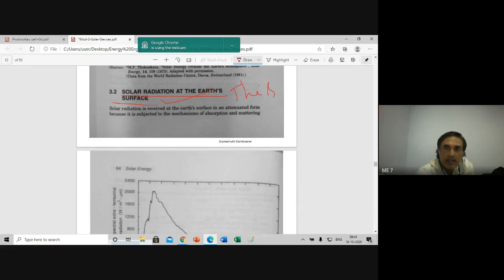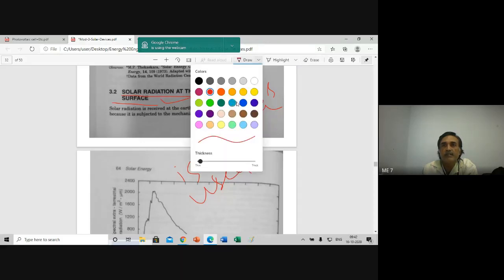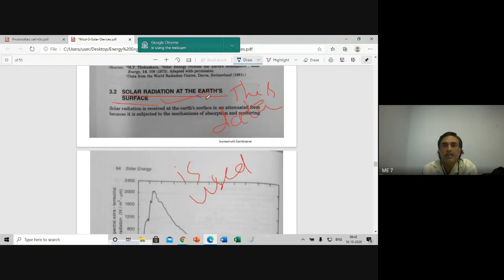This data is used on the Earth's surface. Look at this. This is the Earth's surface. This is not extraterrestrial. This is on the Earth's surface.